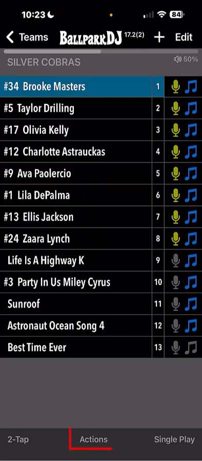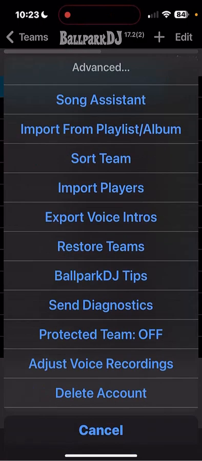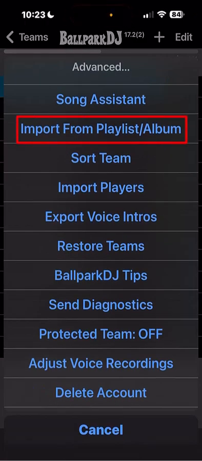Another very convenient feature you'll find in Actions Advanced: Import from playlist or albums. You can import an entire album or playlist into a team with one click.